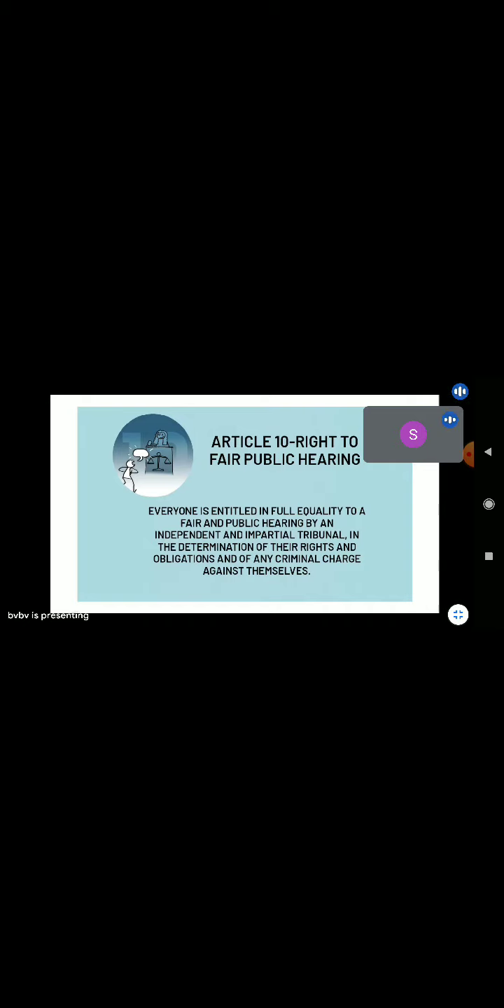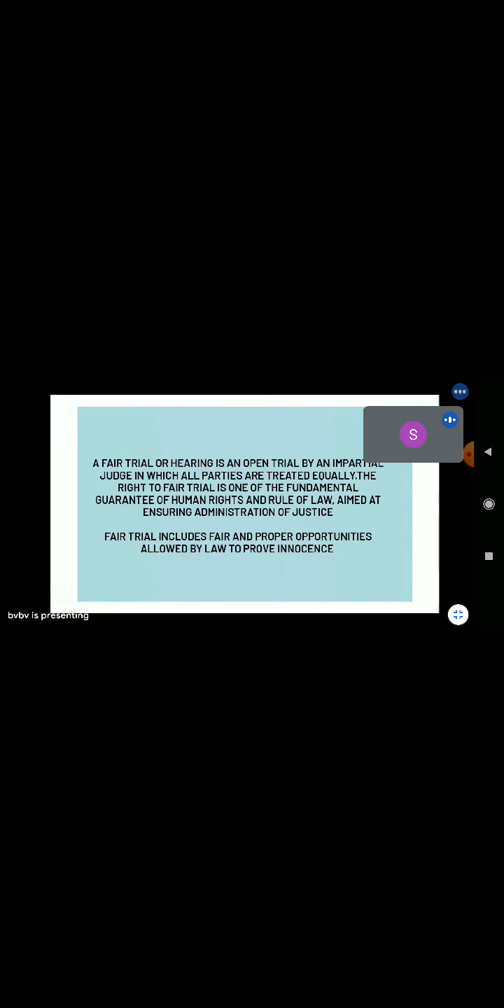Article 10, right to fair public hearing. Everyone is entitled in full equality to a fair and public hearing by an independent and impartial tribunal in the determination of their rights and obligations and of any criminal charge against them. A fair trial or hearing is an open trial by an impartial judge in which all parties are treated equally. The right to fair trial is one of the fundamental guarantees of human rights and rule of law aimed at ensuring administration of justice. Fair trial includes fair and proper opportunities allowed by the law to prove innocence.